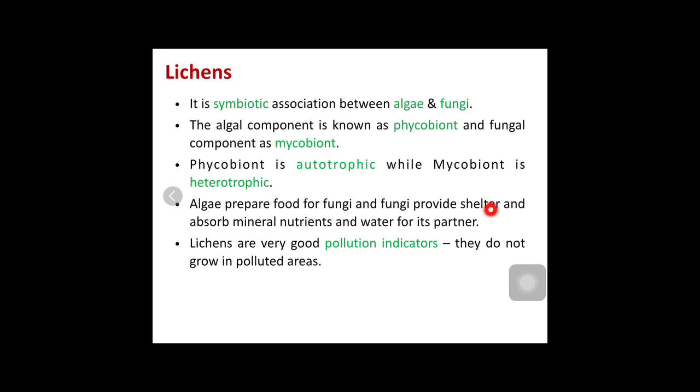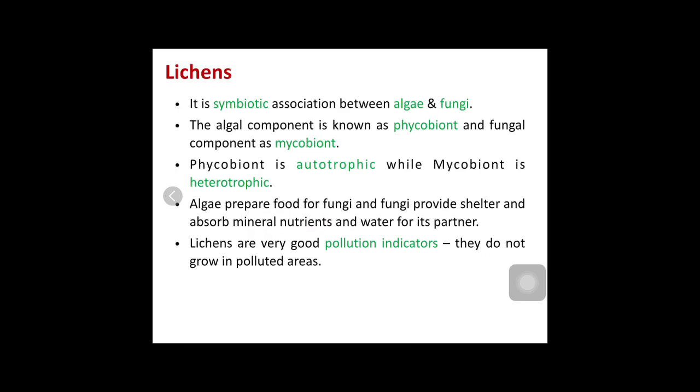So the fungi will provide the shelter, a home for algae. It provides the minerals and the water to the algae. In return, the algae provides ready-made food. And thus, a symbiotic relationship exists in the lichens, between an algae and the fungi.